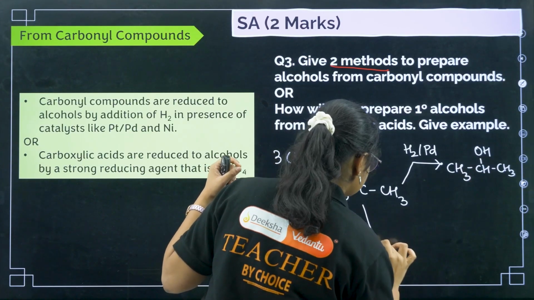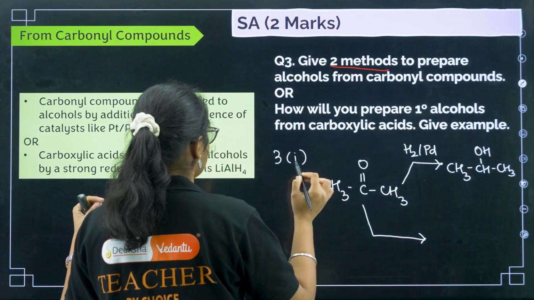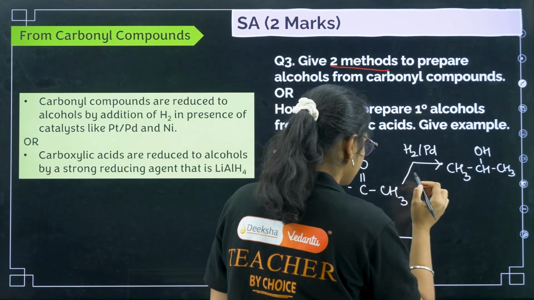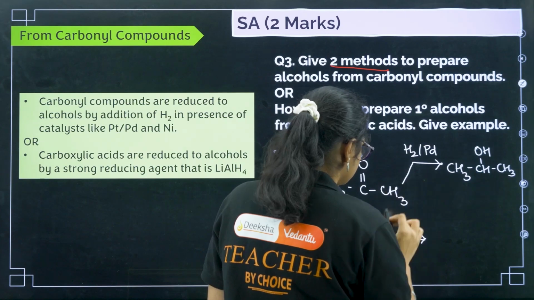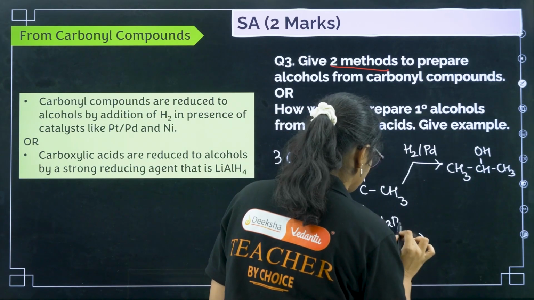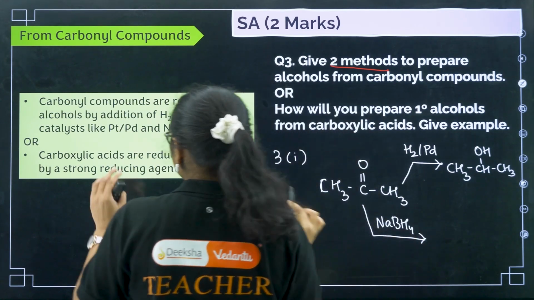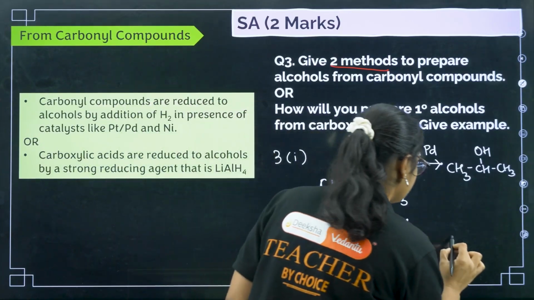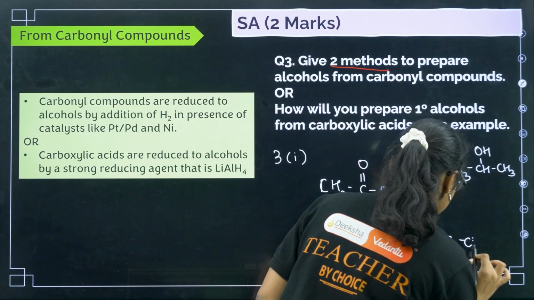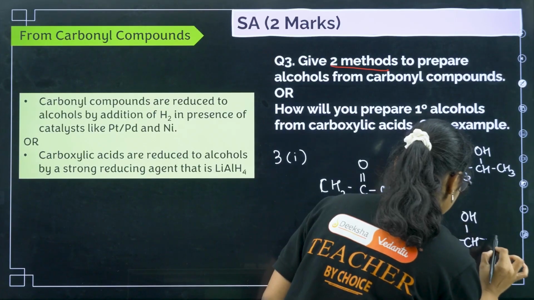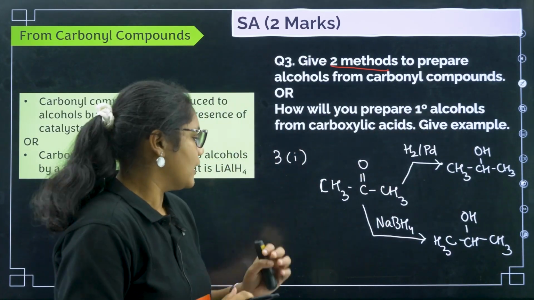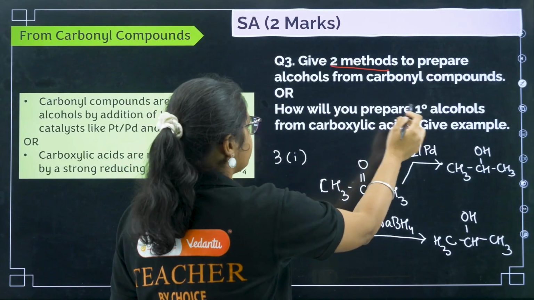Okay, and next, if we are giving it with NaBH4, you have to write the same definition. In place of this hydrogen you need to write NaBH4. Now this one will give you CH3 CHOH CH3. Okay, clear? So this one is done.